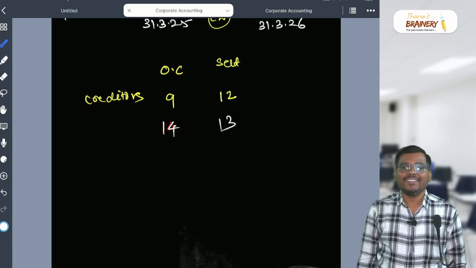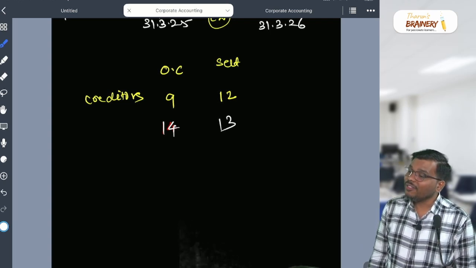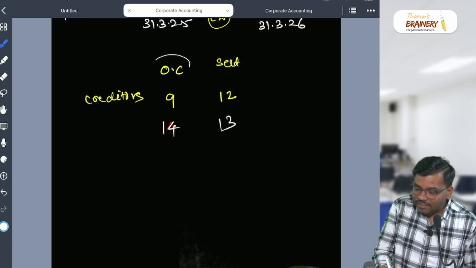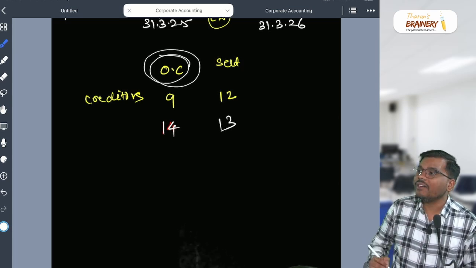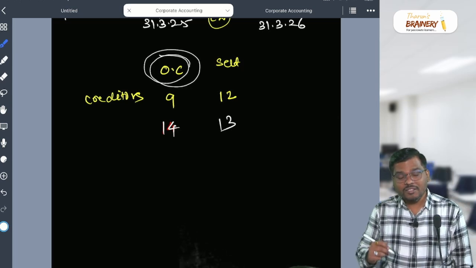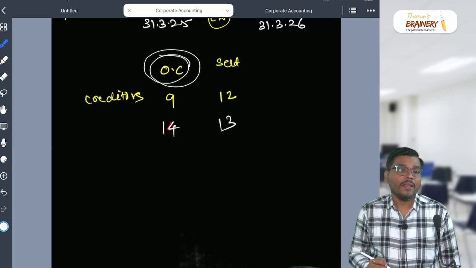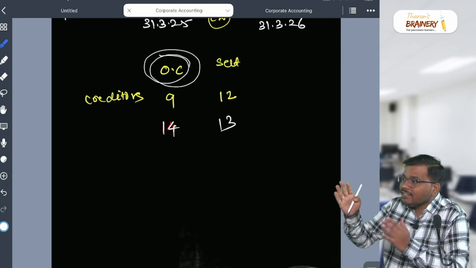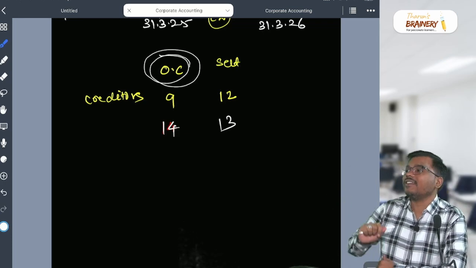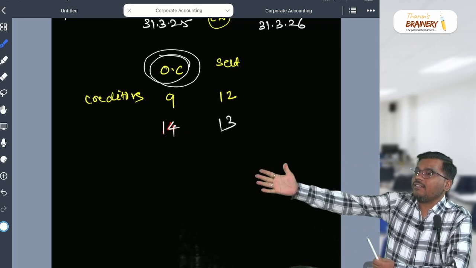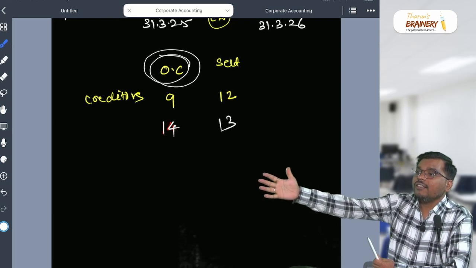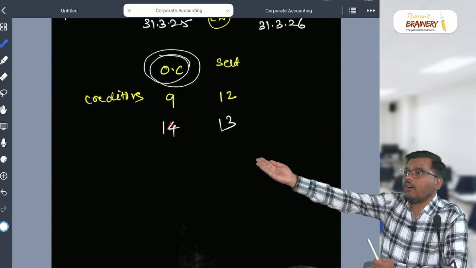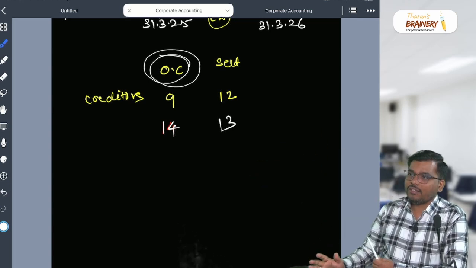Current or non-current? It becomes what, sir? Current, because you are settling within your operating cycle. This schedule is very clear. When you bifurcate, it has to be within 12 months or one operating cycle. Within that, you have to settle the liability, apply current. If it crosses your operating cycle or 12 months, then it will become non-current.